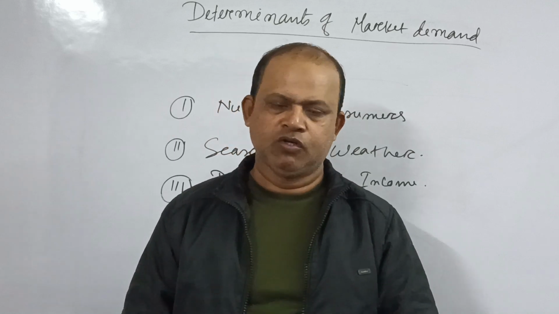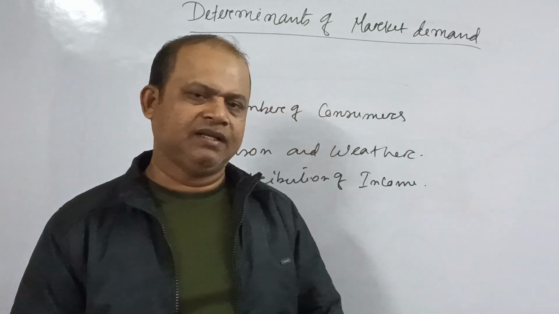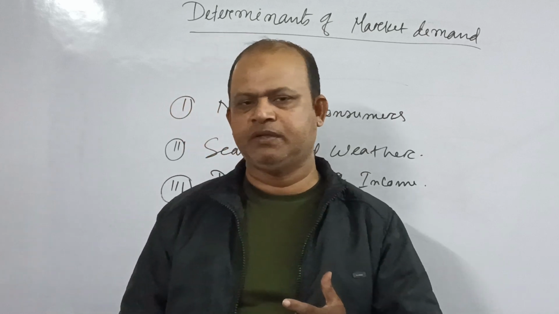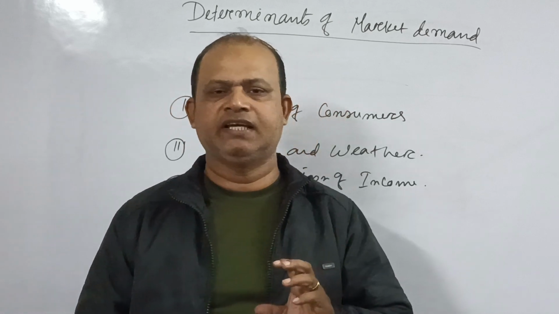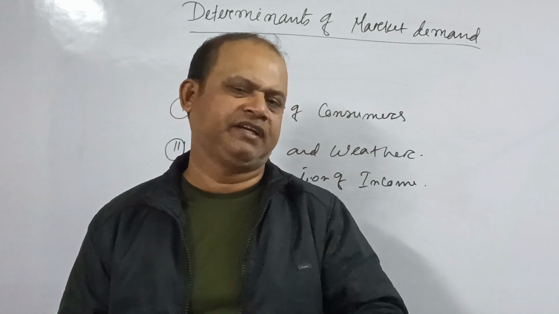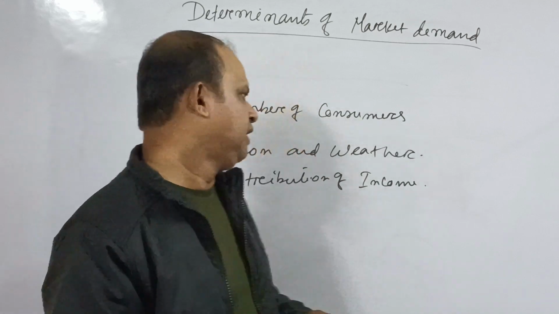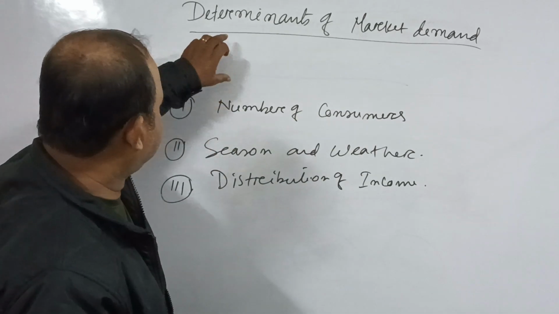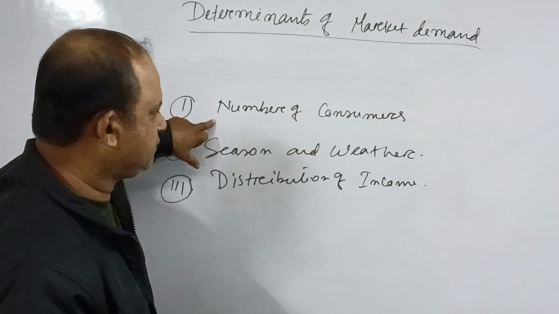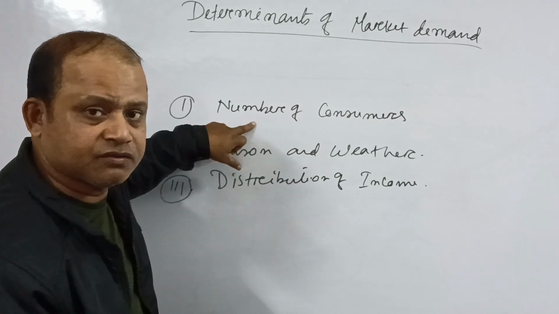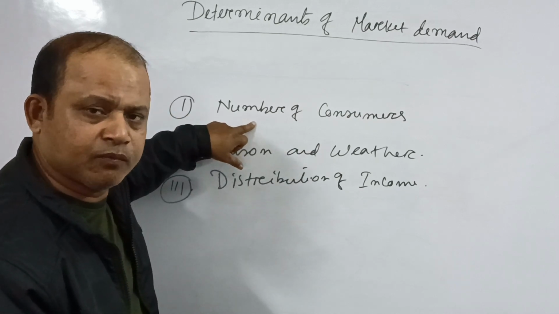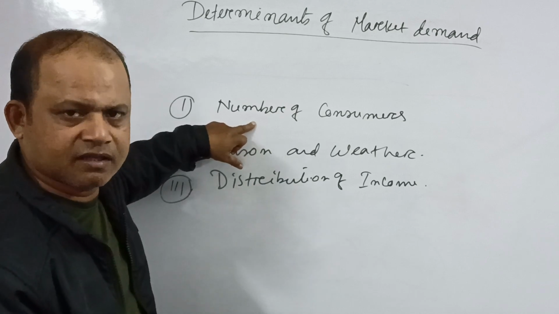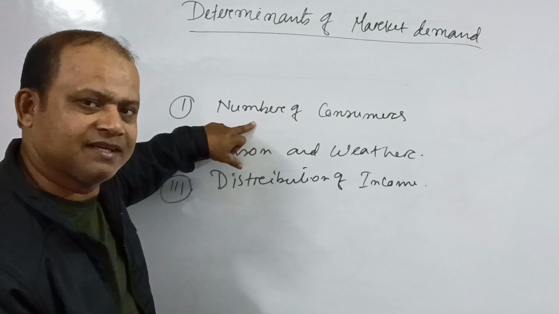Like the individual demand, where we had the determinants of individual demand, here also there are determinants of market demand. Now, what are the determinants? Here I have written, you can see, the determinants of the market demand. Number one is the number of consumers. When there are more consumers for a particular commodity, the market demand will be more, and fewer consumers means market demand is less.